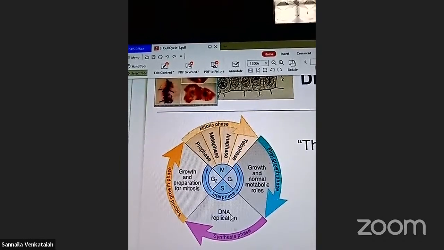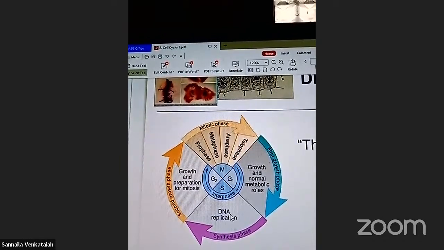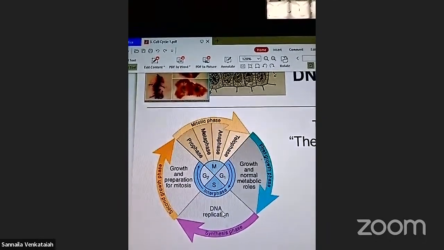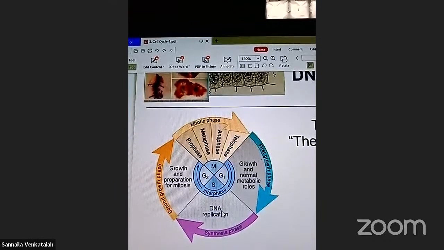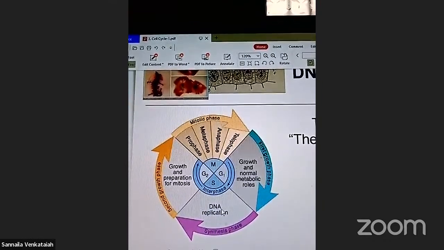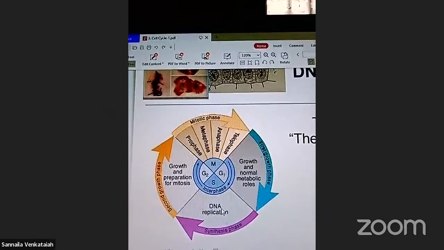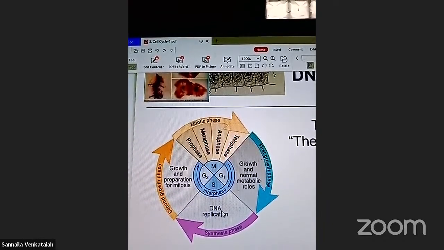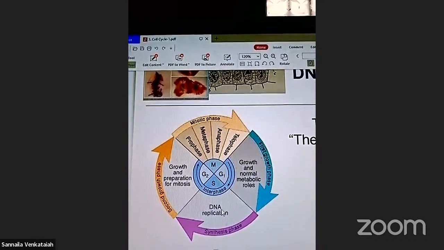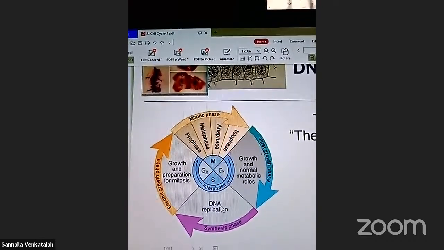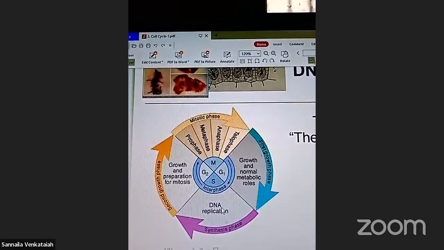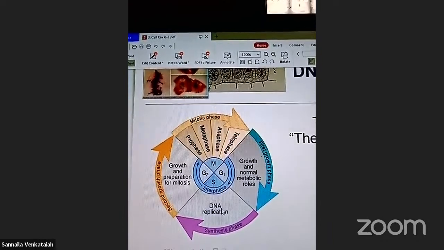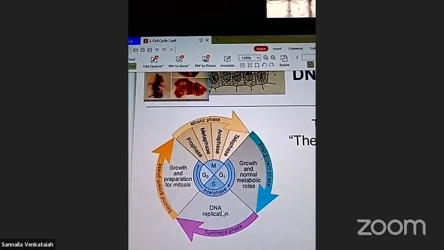Adenine, guanine, thymine, cytosine. These are the nitrogen bases. RNA means ribonucleic acid. RNA has adenine, guanine, cytosine, and instead of thymine, it has uracil. Uracil is the extra base in RNA.